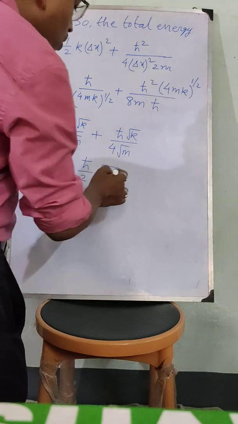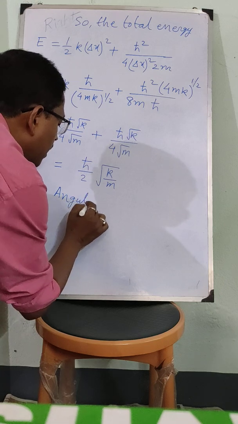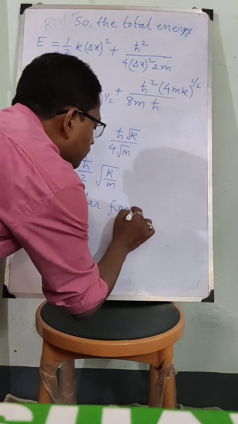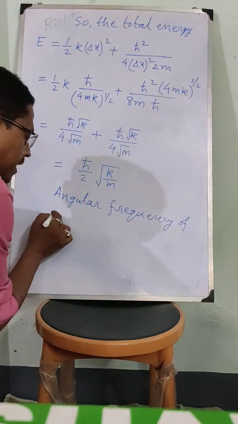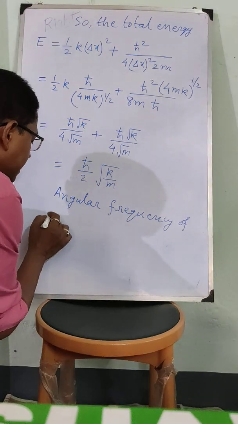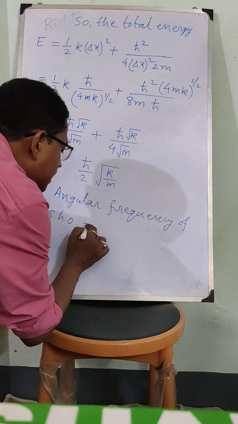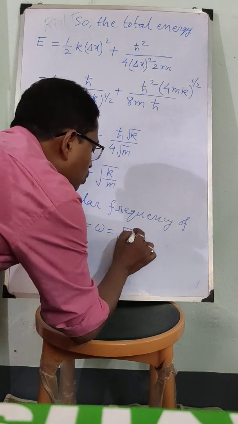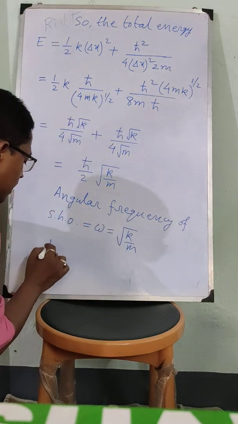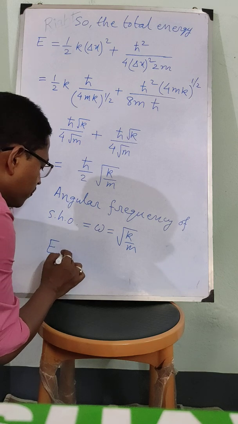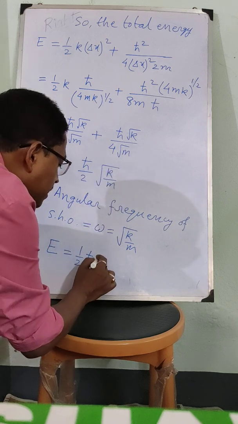Okay, now you know that the angular frequency of a particle moving in a simple harmonic potential, of a simple harmonic oscillator, is omega, that is equal to root over k by m. So that means E is equal to half h cross omega.